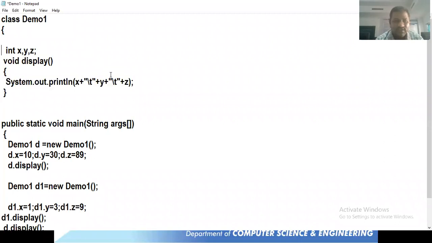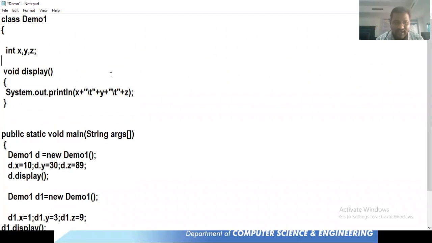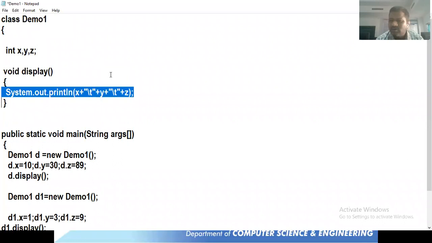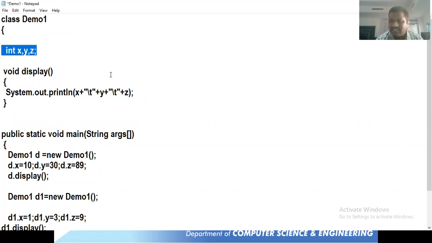And see, students, whenever you have any kind of thing like in the class, we have instance variables, and here we have one method. Don't worry about the logic which was written inside this method. First of all, think what is there in this class. There exists a class called Demo1, and this Demo1 class consists of instance variables as well as one instance method, and the logic that was written inside is one System.out.println statement.